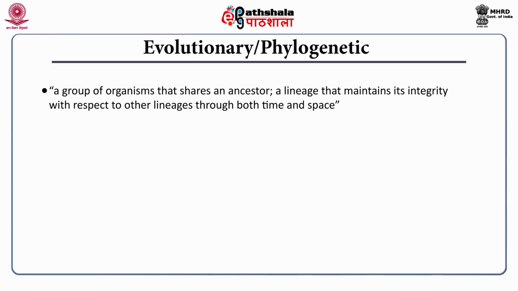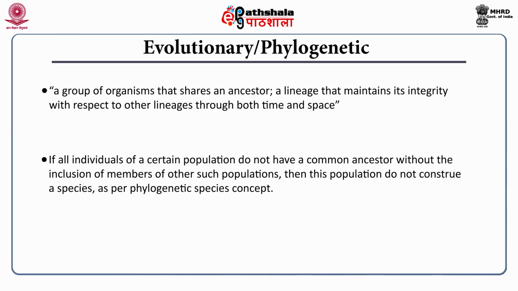Here the group of the species is defined as a group of organisms that shares an ancestor. So that is actually a clade in a phylogenetic tree. The clade can be split from the rest of the tree with just one cut. So one ancestor with all the descendants of a particular tree is what you call a species. So a lineage that maintains its integrity with respect to other lineages through both time as well as space is what you call the species.